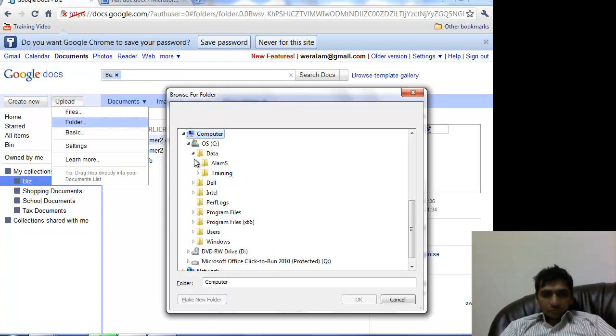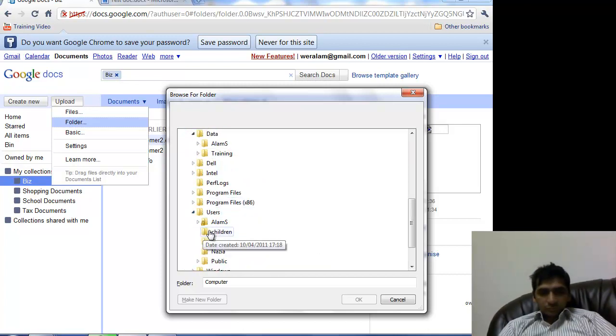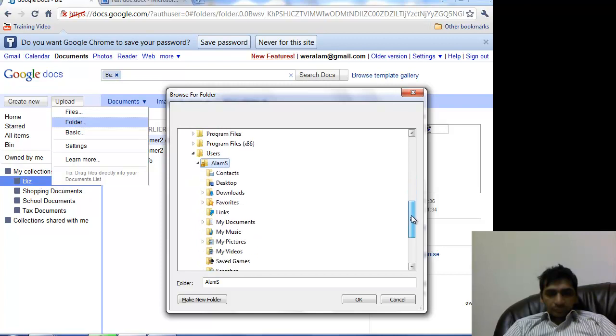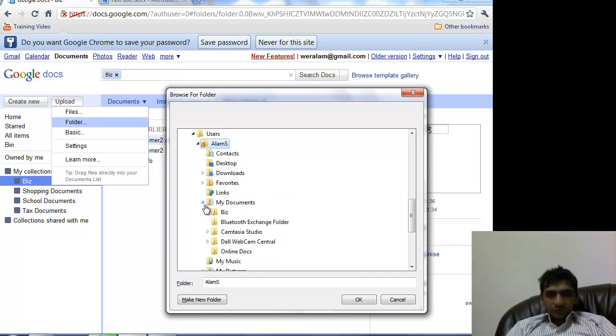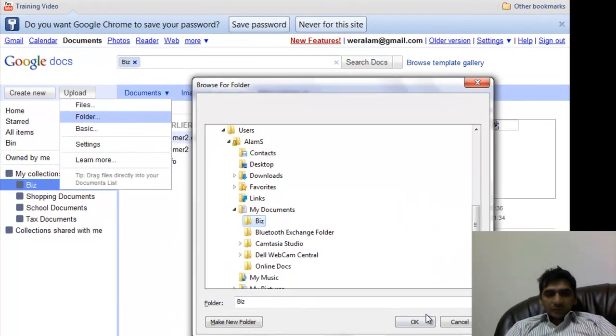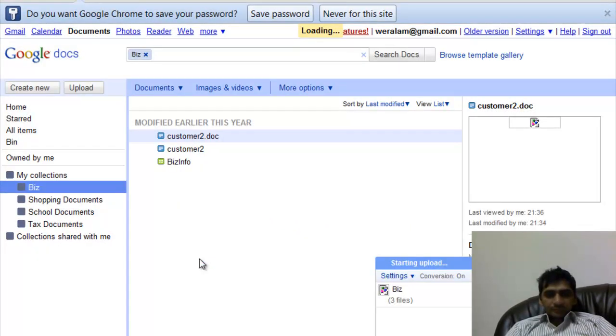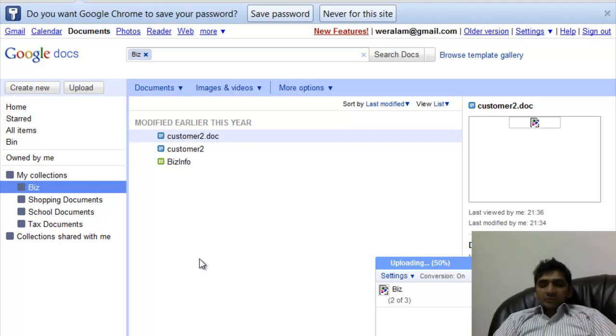C users, and my document. Yes, here it is. So we can select this whole folder and then we can say upload. And now it is uploading the whole folder, so it will upload all the documents from that folder.